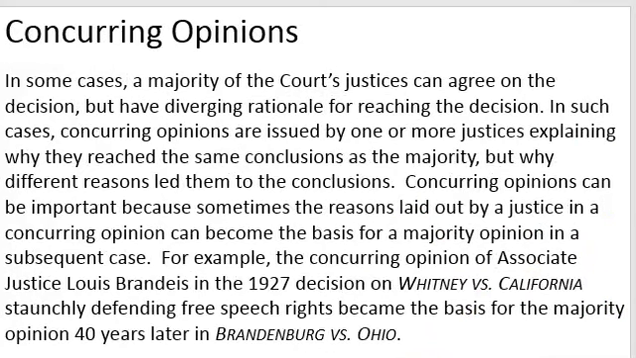In some cases, a majority of the court's justices can agree on the decision, but have diverging rationales for reaching the decision. In such cases, concurring opinions are used by one or more justices to explain why they reached the same conclusions as the majority, but why different reasons led them to the conclusions. Concurring opinions can be important because sometimes the reasons laid out by a justice in a concurring opinion can become the basis for a majority opinion in a subsequent case.